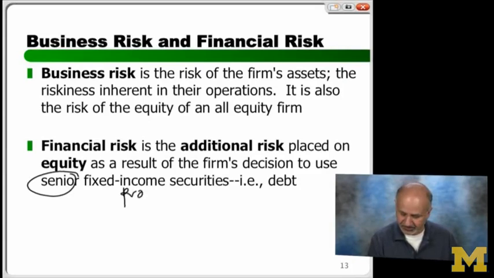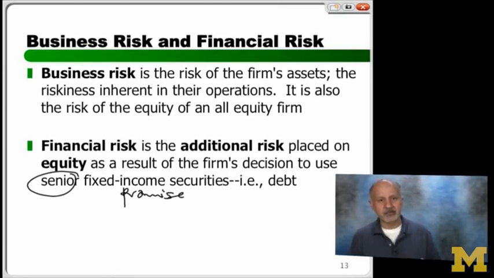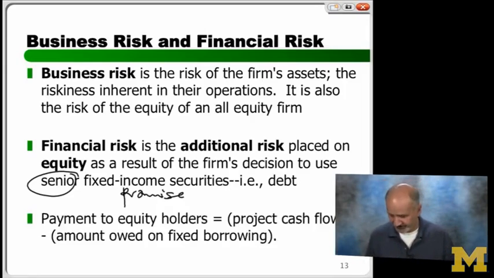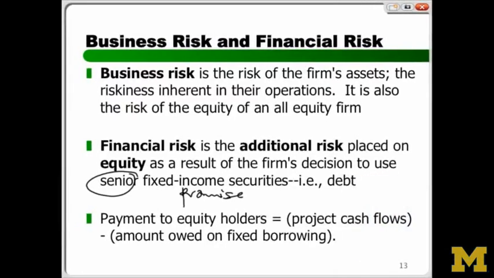This is a promise, and it's senior. What do I mean by that? Imagine you're running a firm. Who do you pay first? Yourself, the equity holder, or the debt? You pay the debt first. So debt is a promise and it's paid first, makes equity riskier. Right? That's big. Payment to equity holders can be thought of it this way. Very simple. Project cash flows minus amount owed on fixed borrowing.